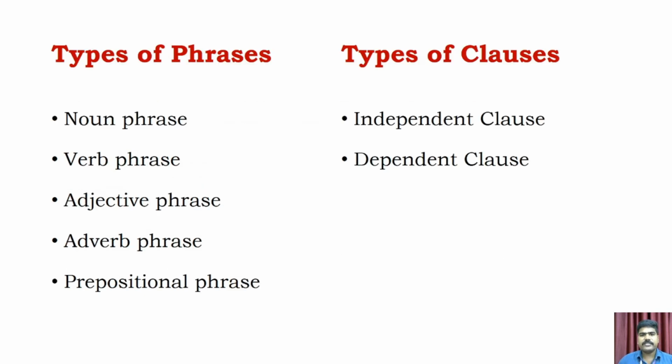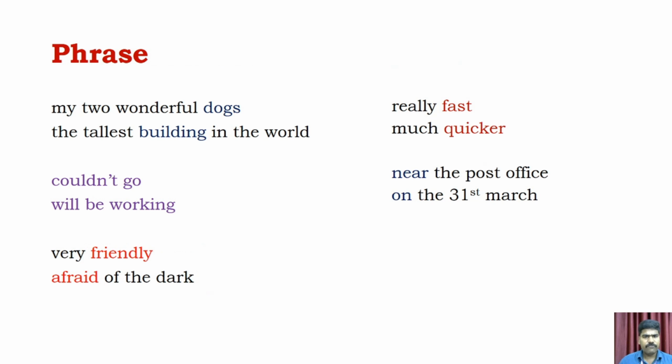Types of phrases and types of clauses. Phrases: there are 5 types of phrases. Noun phrase, verb phrase, adjective phrase, adverb phrase, prepositional phrase. Clauses: there are 2 types of clauses. Independent clause or main clause, and the other one is dependent clause. What are those different types of phrases? Here are 10 examples of phrases, each with its own type.